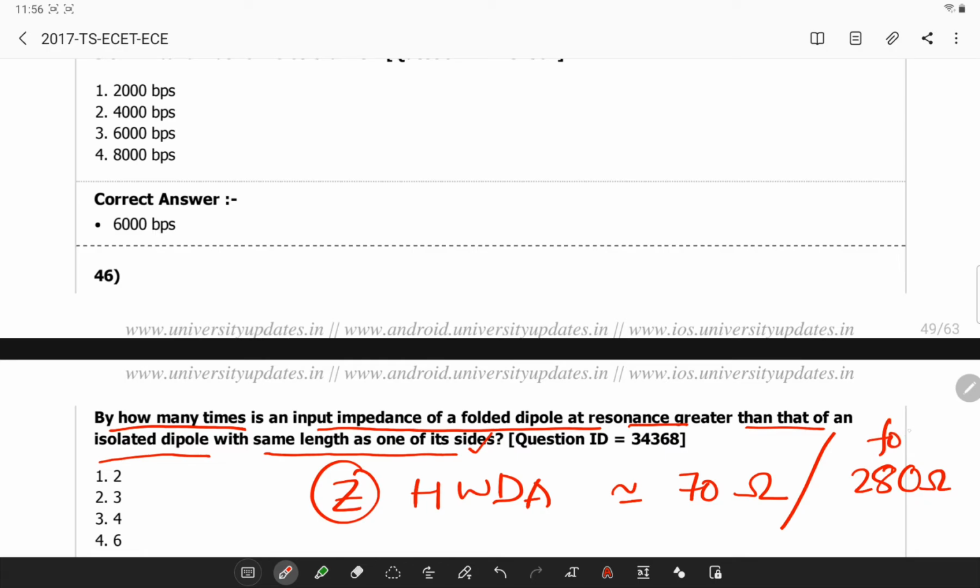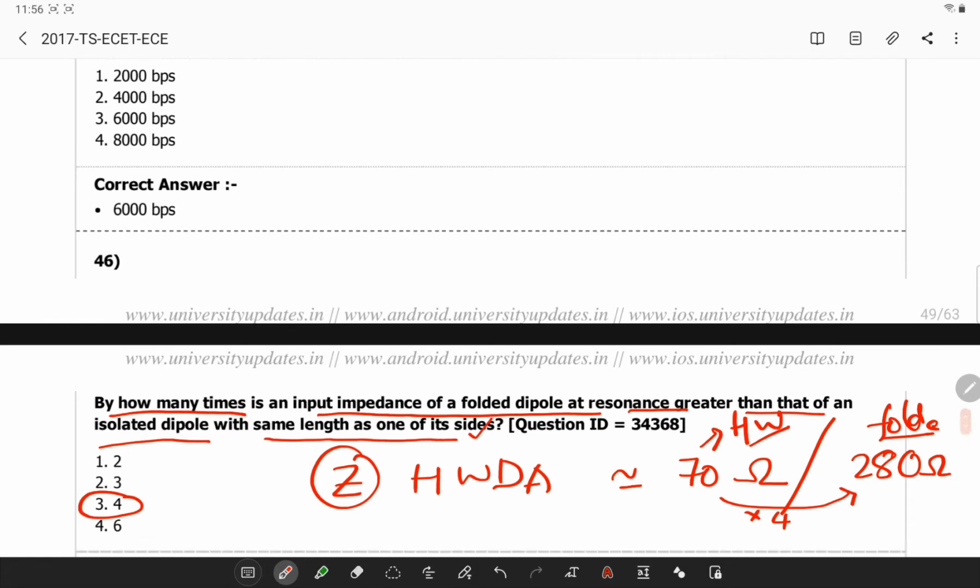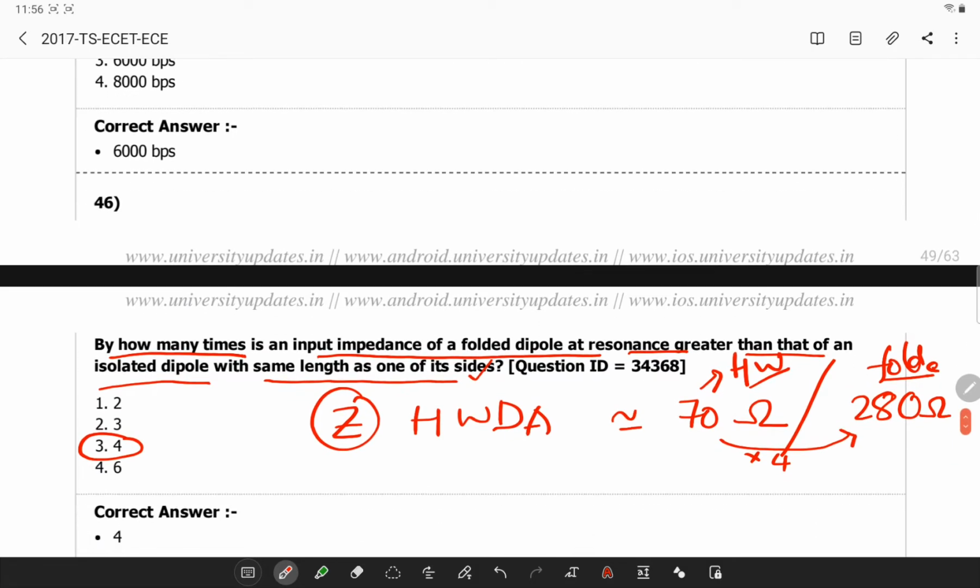So this is for a folded dipole antenna and this is for a half wave dipole antenna. The ratio, 70 times 4, so it is multiplied by a factor of 4.